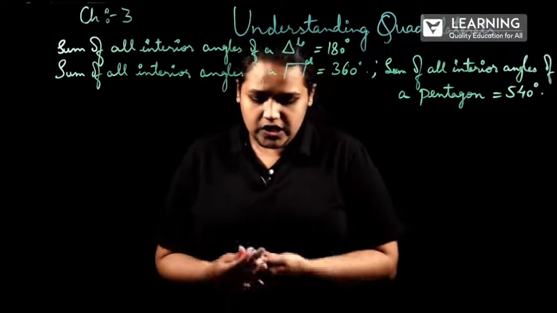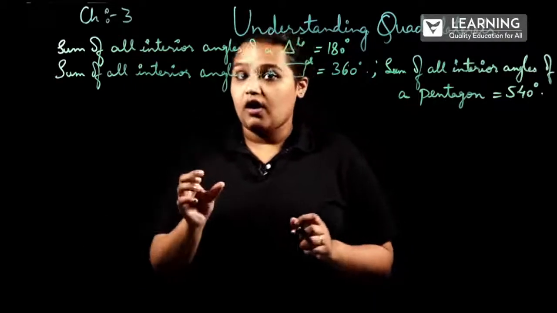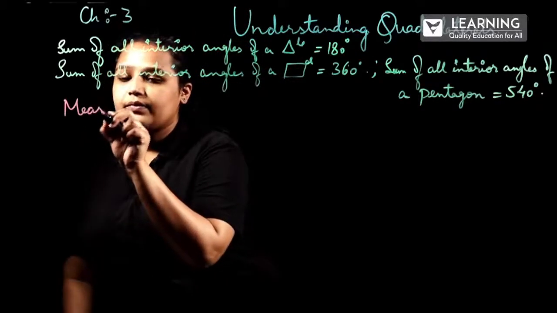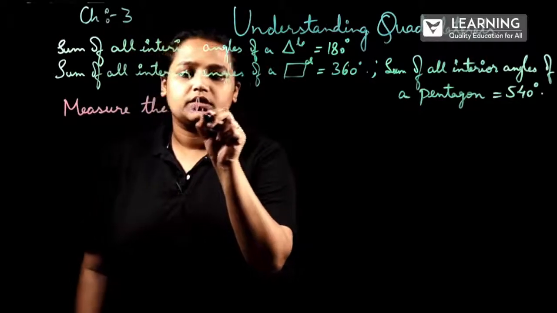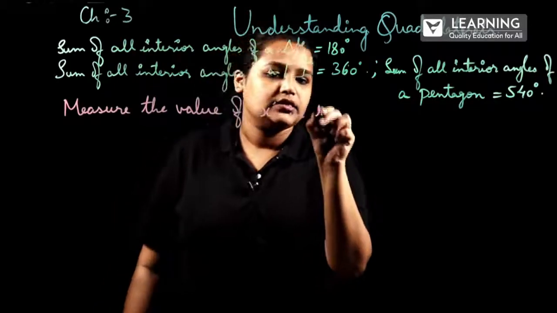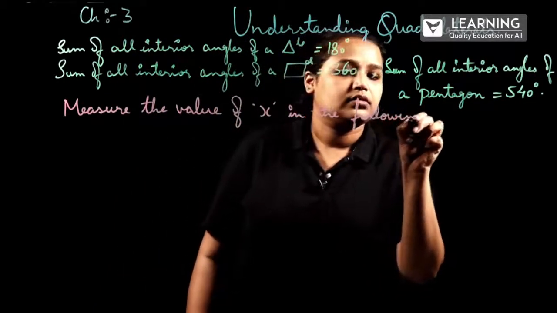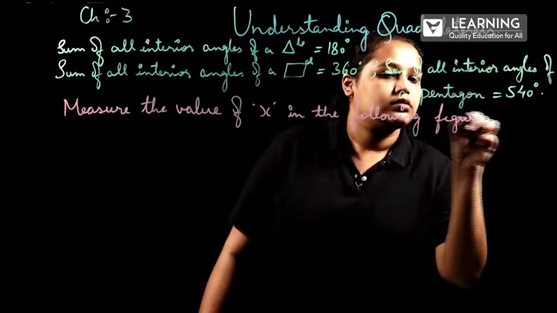So here what we have to do? We have to find the angle x, measure the value of x in the following figure. Okay.